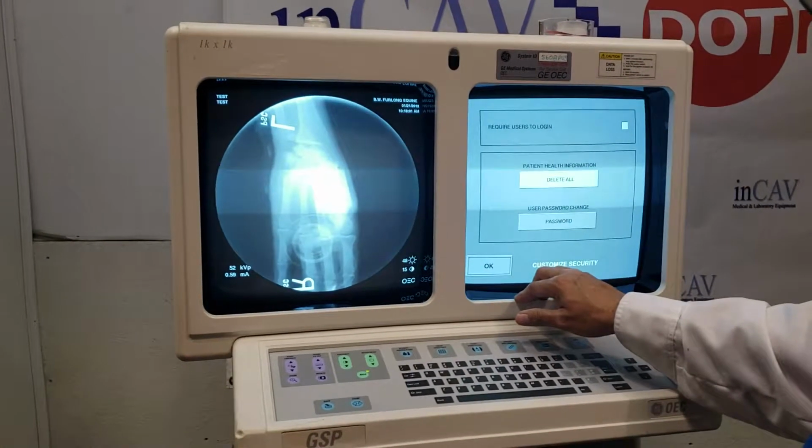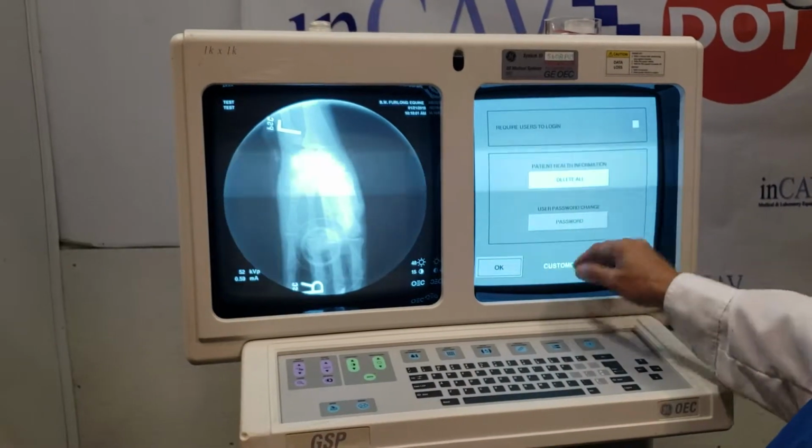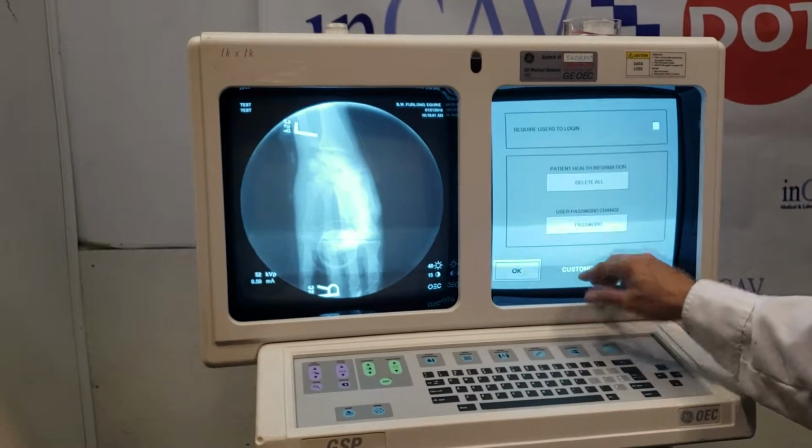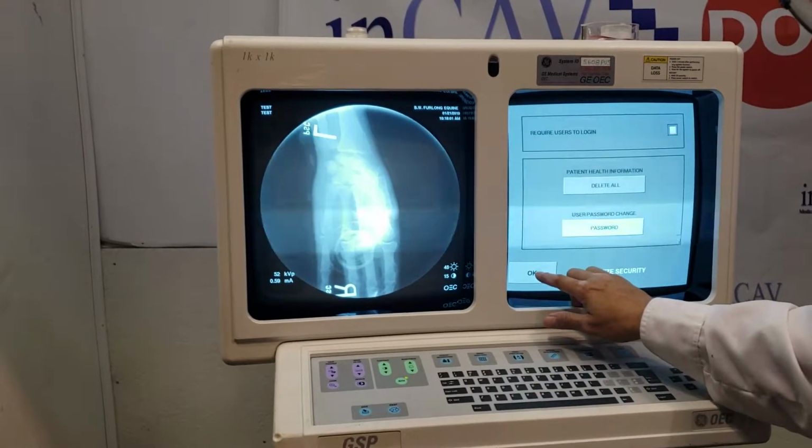And finally, security. If you want to change the password for the system or delete all the patient information, you can put the require a login or not. Right now it's password disabled, so you don't need a password.